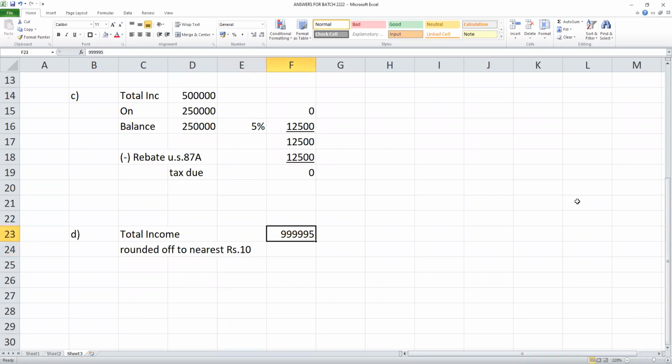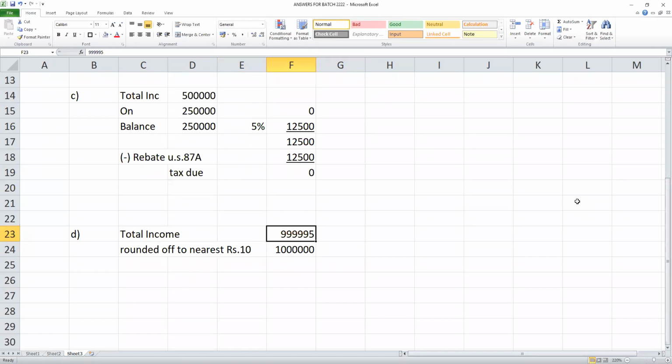So 9,99,995 will be rounded off to 10 lakhs. This is to avoid decimals and paisa. For example, tax of 12,483 rupees 48 paisa.